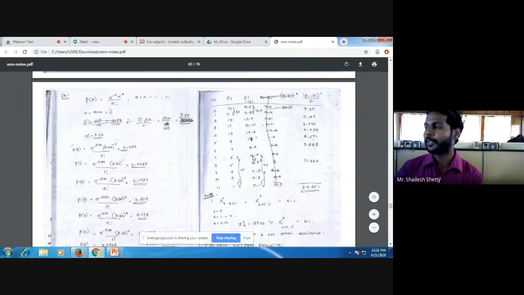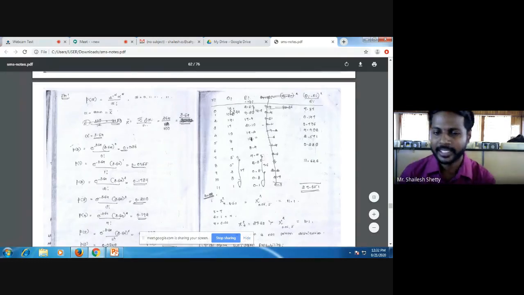Now I'll come up with the main table. Xi as it is, 0 to 11. Oi is whatever is given as your frequency values, write as it is. Ei I just now got. I'll write all those things. Now for the chi-square formula, you remember the same thing: Oi minus Ei whole square by Ei.